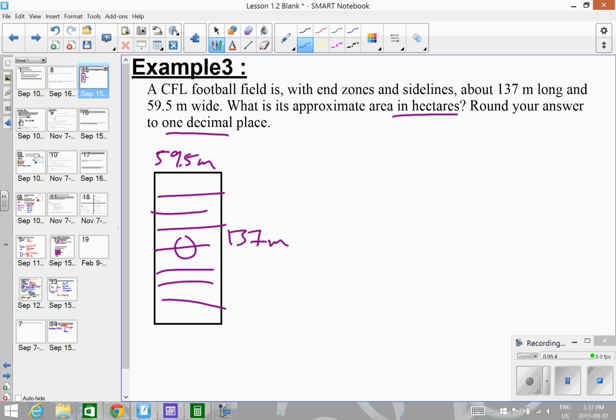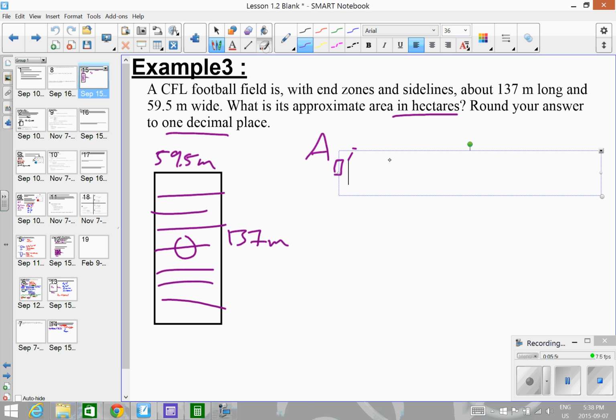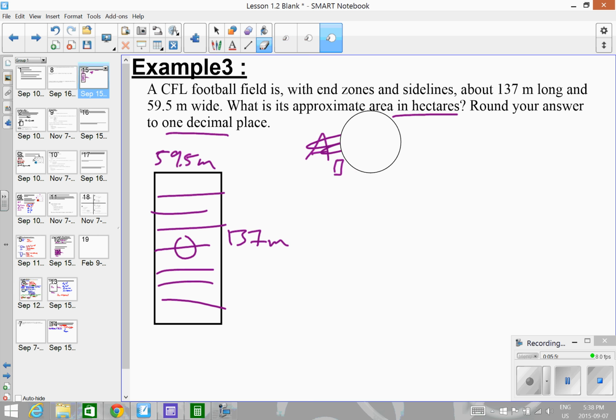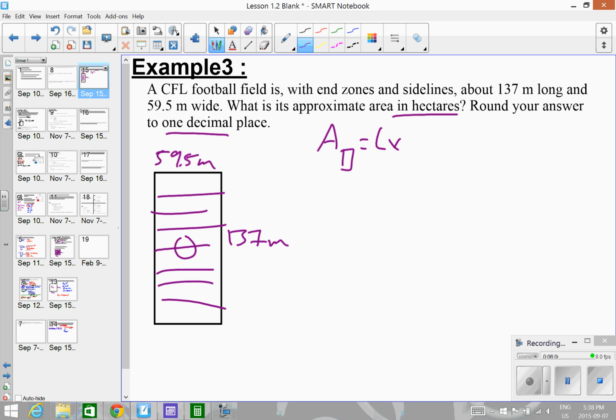Alright, so first, I want to figure out its area in square meters, because I don't know anything about area right now. So, area of a rectangle is length times width. So my length was 137 times 59.5.